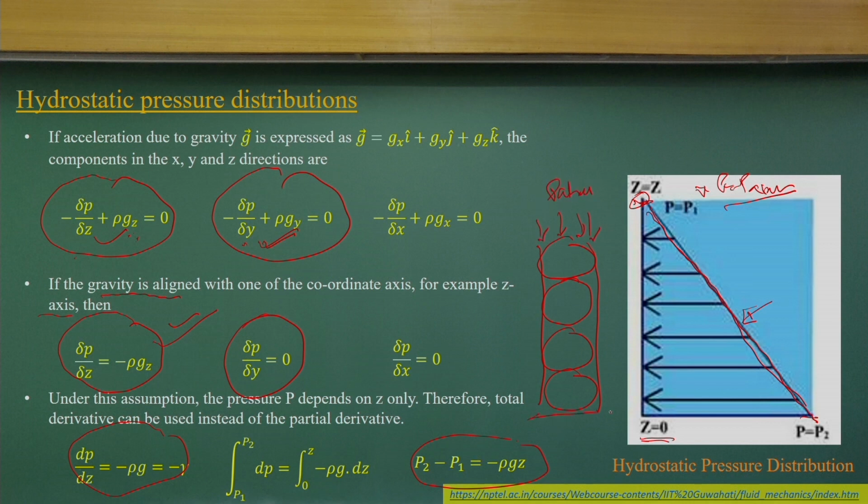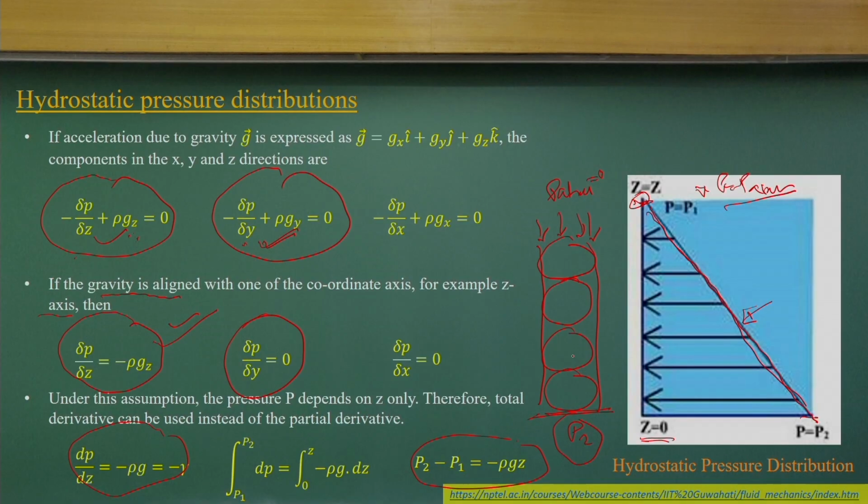Okay. I want to know what will be the pressure at this point, let it be P2, nothing else. This pressure will be because of the atmosphere pressure; if I make that 0, then what will this be? It is the weight of whatever liquid is above, divided by the surface area. If I consider unit surface area, that means the unit weight of the water multiplied by z, that is what will give the pressure.